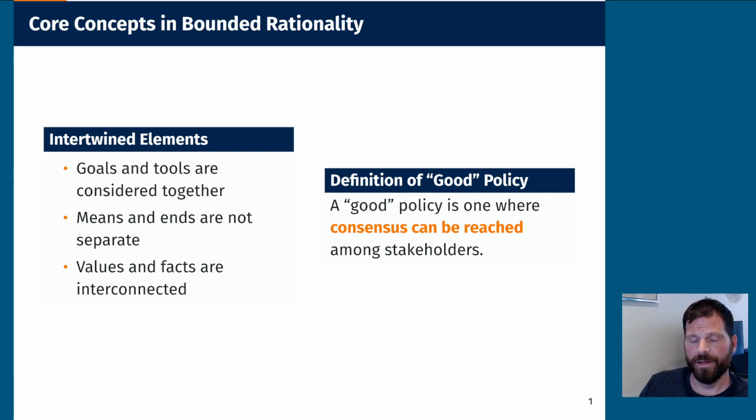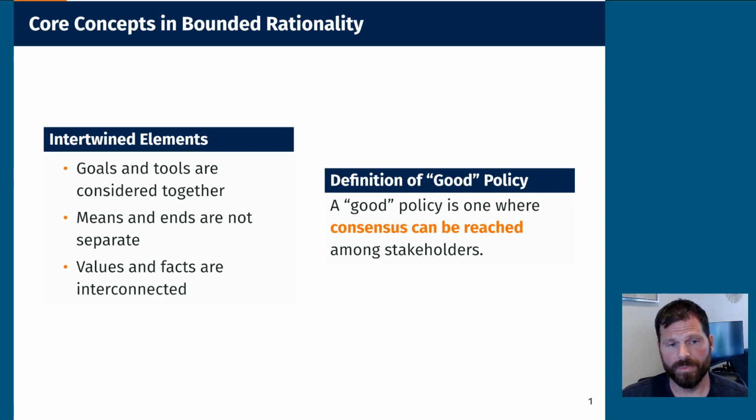Bounded rationality begins with this notion that goals and tools are intertwined. Means cannot be separated from values. When we discussed the rational comprehensive model, we said that we consider these things individually. So you come to a decision and you think about the goals. You decide exactly what the goal is separately from considering the tool. So decide the goal for the policy, and then, in a second stage, consider what tool is appropriate. This is separating the means from the ends, or the ends, the goals, from the means, the tools.